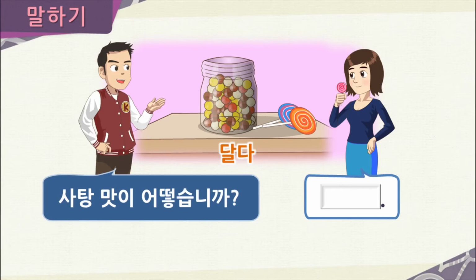Now, let's practice using the real irregular verbs. Here, 준수 asks a question. 사탕 맛이 어떻습니까? Or, how does the candy taste? Now, how does the candy taste? It is sweet. So the word for sweet in Korean is, right here, 달다. So then, how would this person respond? Right, she would say, 답니다.